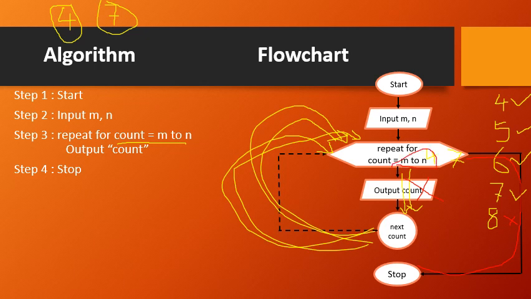Between a given range, it allows us to execute certain steps repeatedly until the range is true. If the condition becomes false, it skips that statement and comes out of the loop, or out of the repetition block. Okay, I hope these simple examples are understood, students.